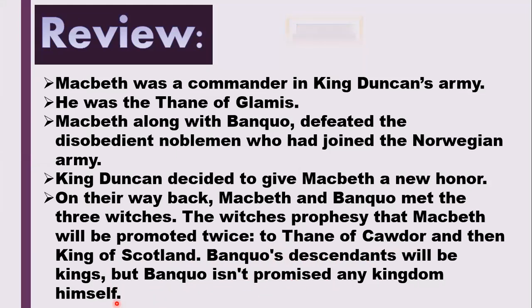So Banquo, the witches told him that we don't have anything to tell you about yourself. That is, you won't be promoted, or you won't be happy, or you won't be the king. But yeah, your descendants, that is your children, would be kings. And this is the contradictory thing, that in one place they told Macbeth that you will be the king, and in the other place they told Banquo that your children would be kings. Okay.